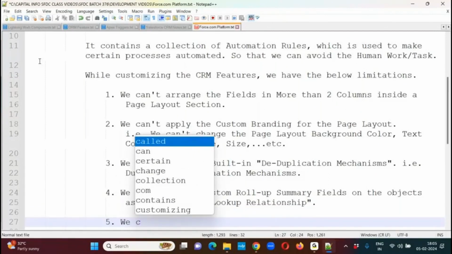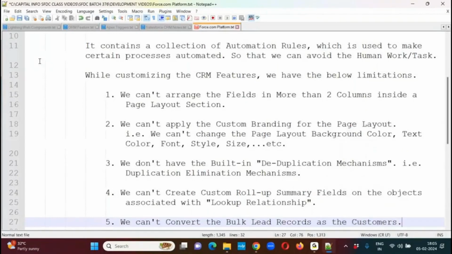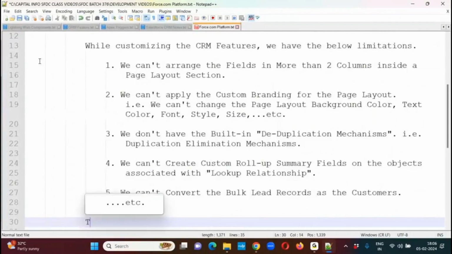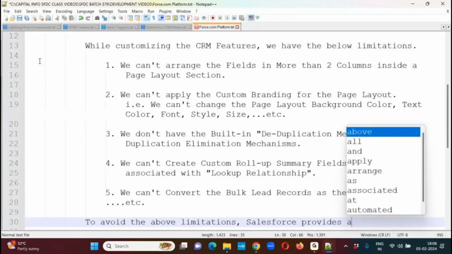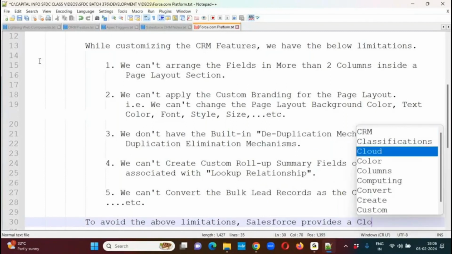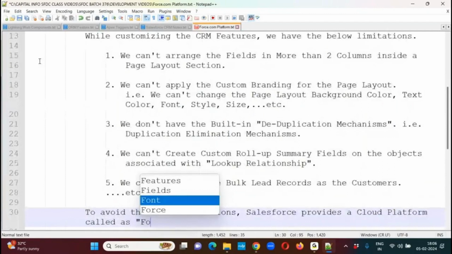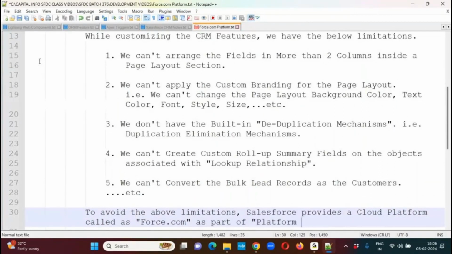Now, we can't convert multiple or bulk lead records into customers, etc. To avoid the above limitations, Salesforce provides a cloud platform called Force.com as part of Platform as a Service.